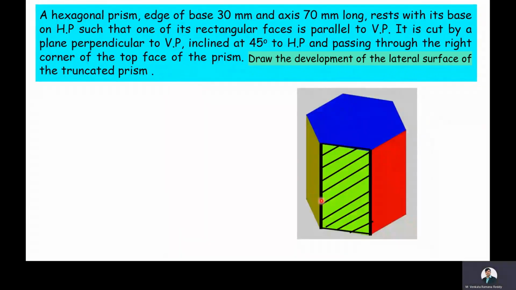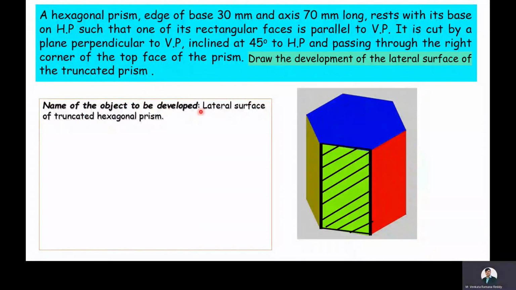This is the hexagonal prism and it is resting on its base on HP and one of its rectangular faces is parallel to VP. This shaded region, this rectangular face, is parallel to VP and the base side of the hexagonal prism is 30 mm long and axis height is 70 mm. Now we will write the data related to the given problem.